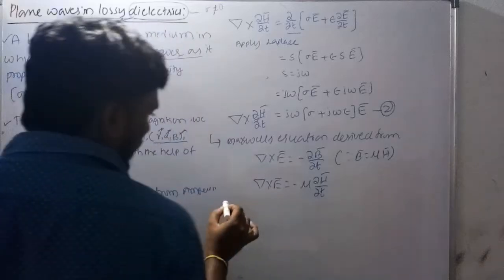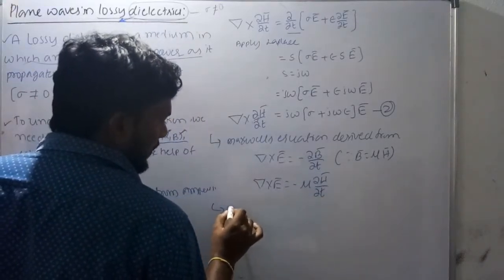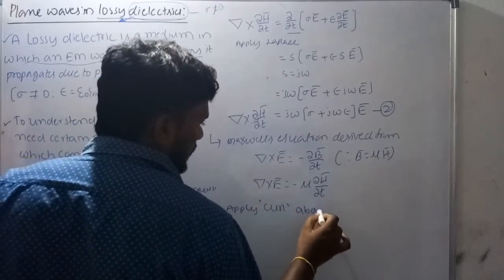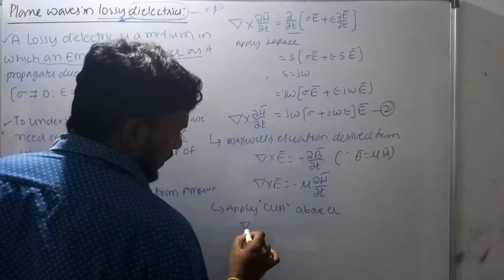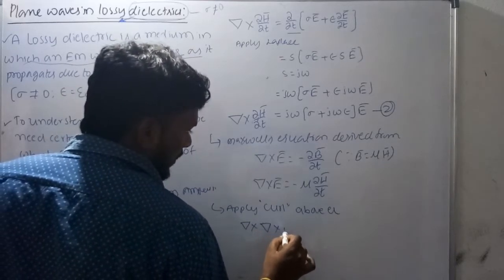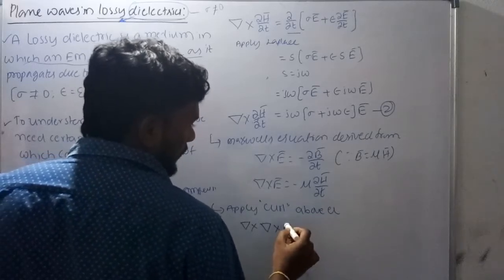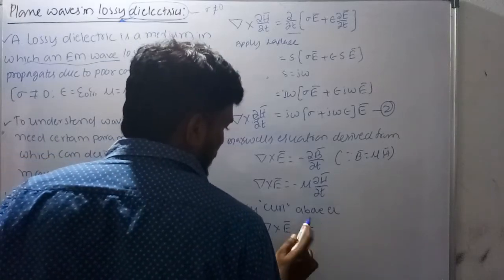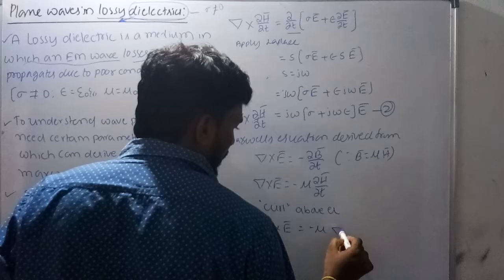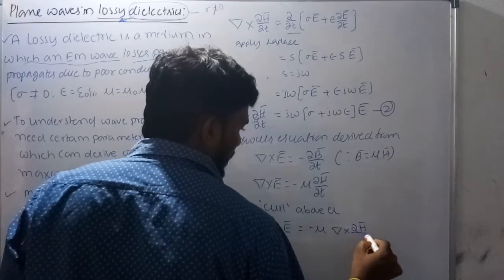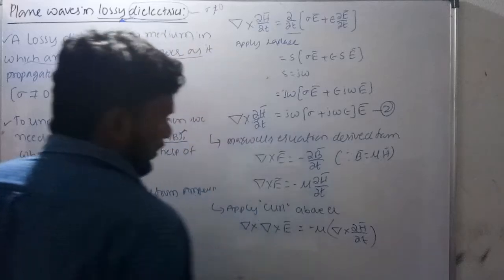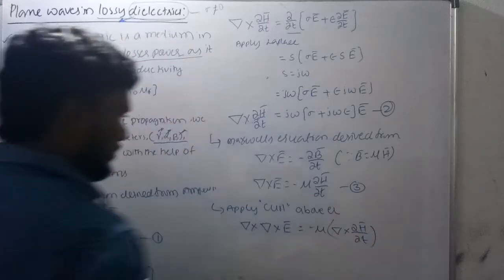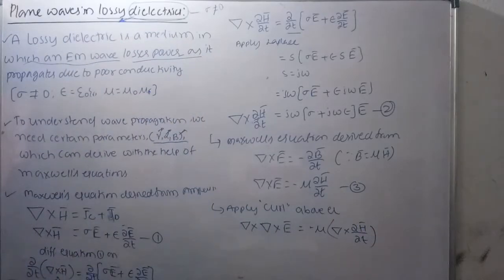Okay. Now apply curl on both sides of the above equation. If you apply it, you will get curl of electric field equals minus mu times curl of dou H bar by dou t. Okay. Now, if that is equation 2, this is equation 3.